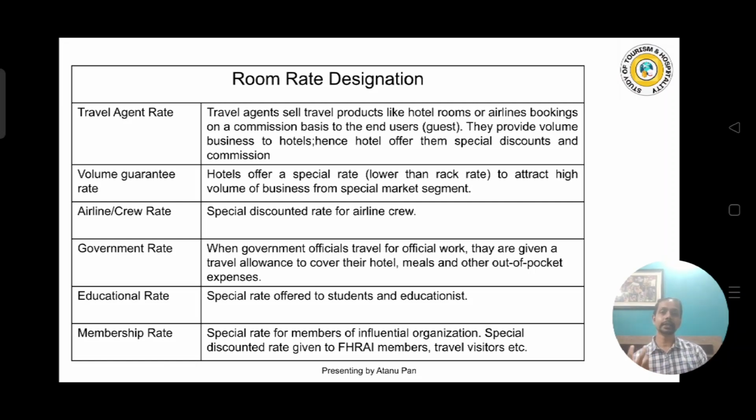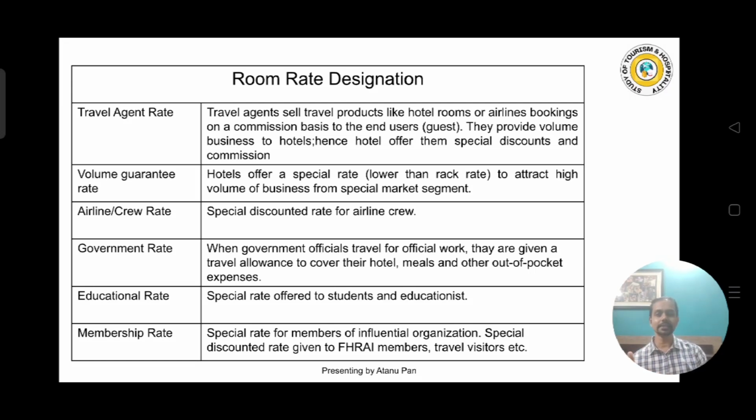Okay, they are actually selling the rooms at a low price, not too low, but at least a lesser price than the competitive hotels. Okay, why? To attract more guests. That is called volume guaranteed rate.